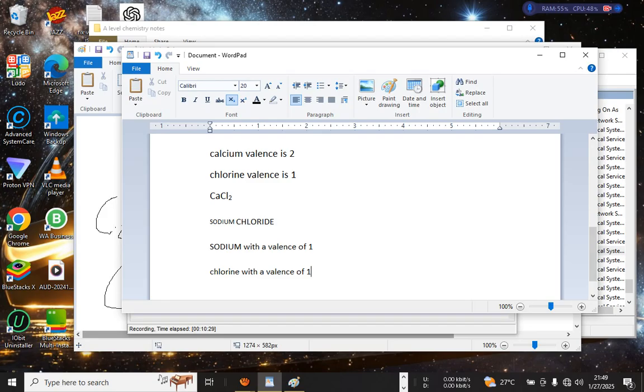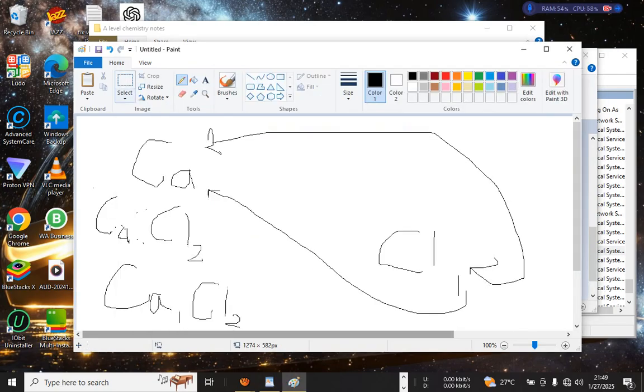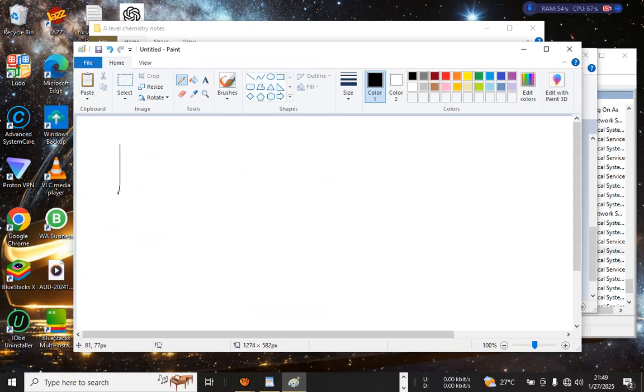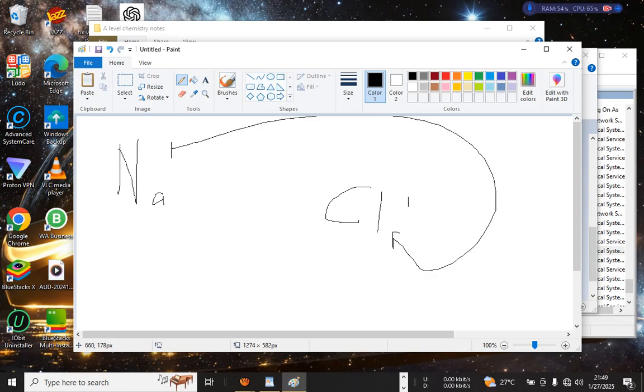Now here is the formula, how we write it. So it is sodium with a valence of 1, chlorine also a valence of 1. Exchange of valence, don't forget it. So sodium will obtain a valence of 1 after transfer.